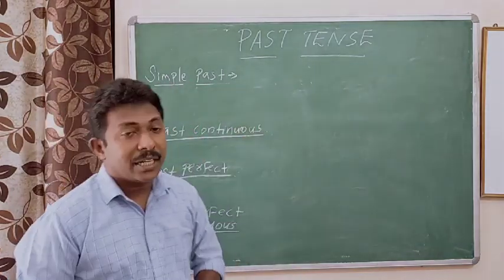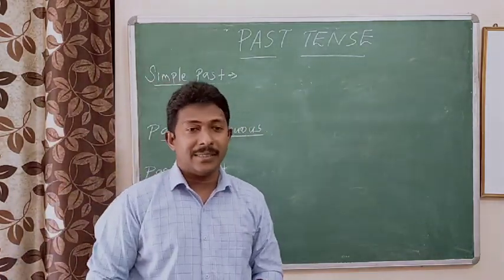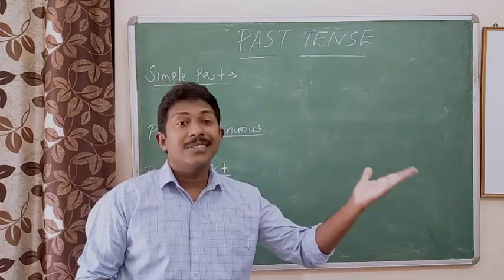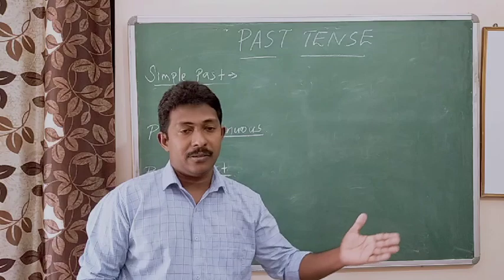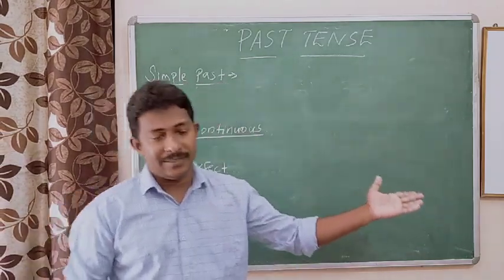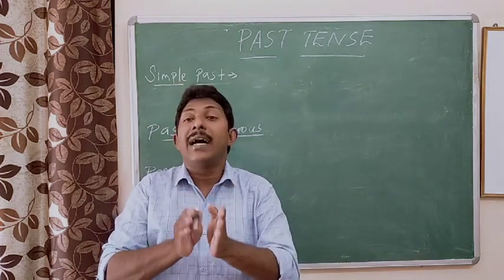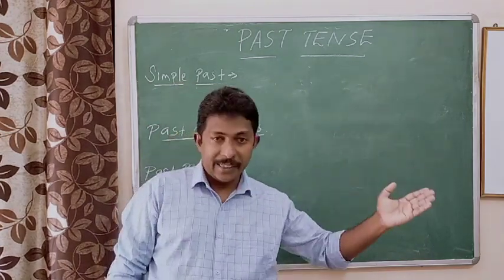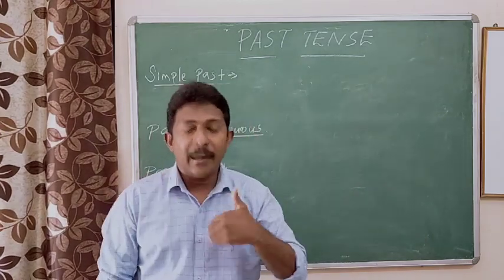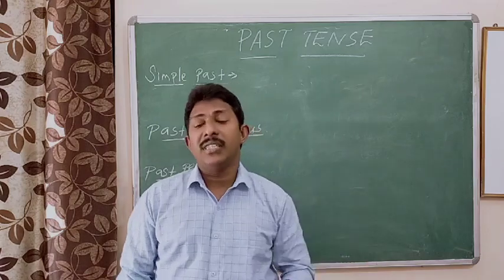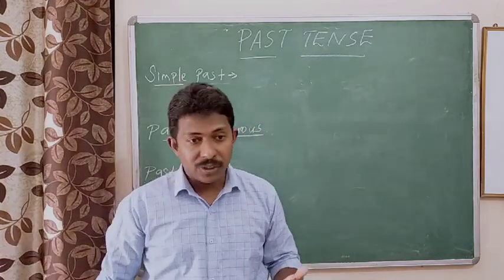Today we are going to study about past tense. What is the past tense? An action that occurred yesterday, or the day before yesterday, or last month, or which happened in olden days. So present, past, future. That means today, yesterday, tomorrow. What is happening, that is present. What already happened, that is past. What is going to happen, that is future.